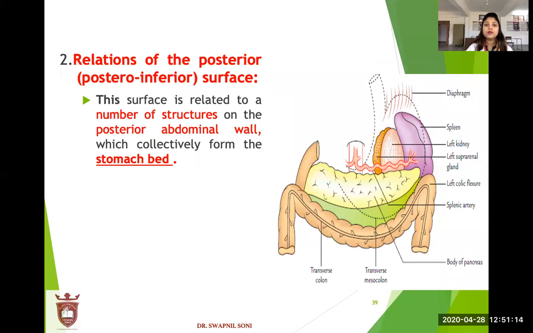Relation of the posterior surface. This surface is related to a number of structures. See the picture. They are diaphragm, spleen, left kidney, suprarenal gland. These are a number of structures on the posterior abdominal wall, which collectively form the stomach bed. This is forming the stomach bed.